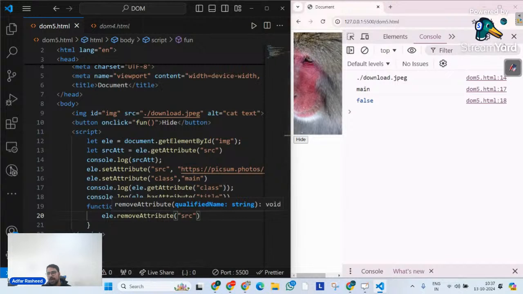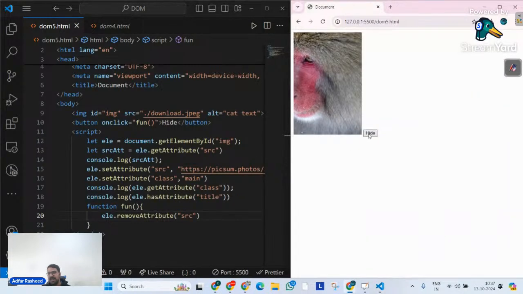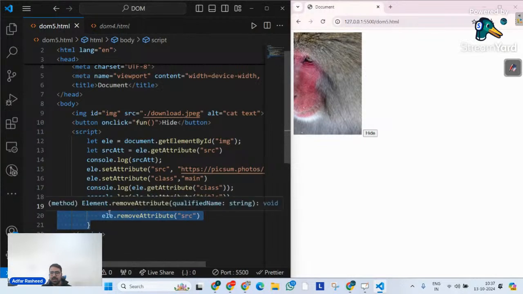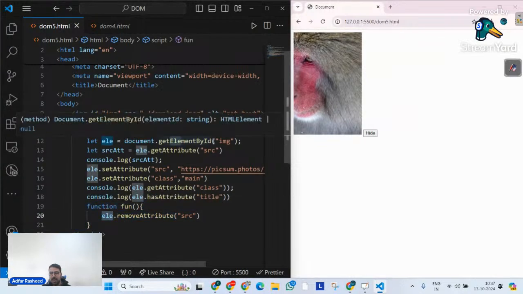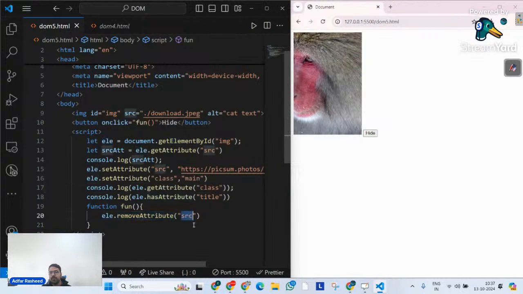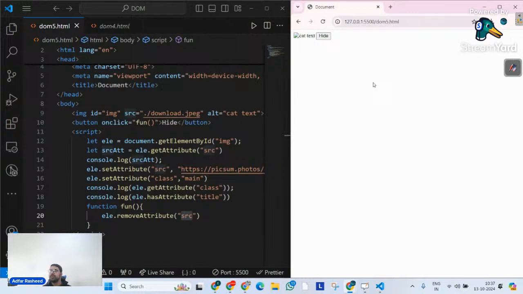Now, if you look at the output that I have, when I click on this, it's going to call this function whose name is fun. And immediately on the element that I have read over here on line number 12, it's going to remove an attribute. What's the name of the attribute? Called src. And when I click on this, we can clearly see now there's no image. Do you understand what I'm trying to say? So there is a method with help of which you can actually remove an attribute from an element as well.